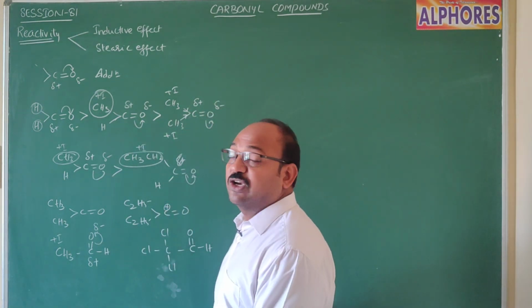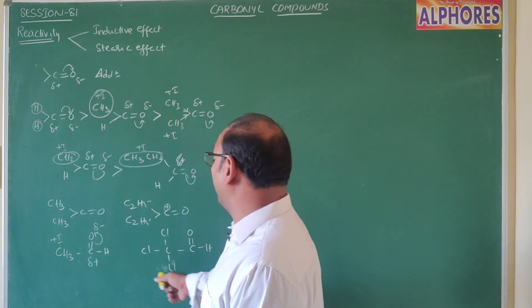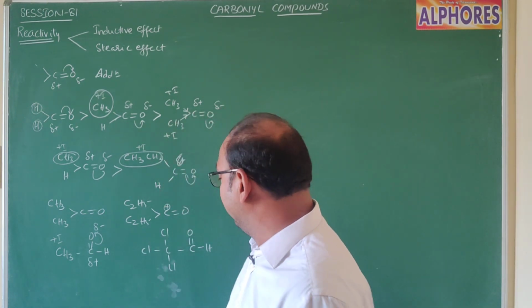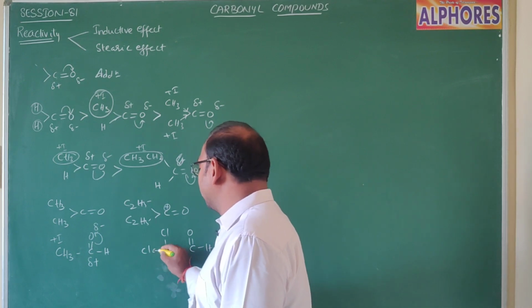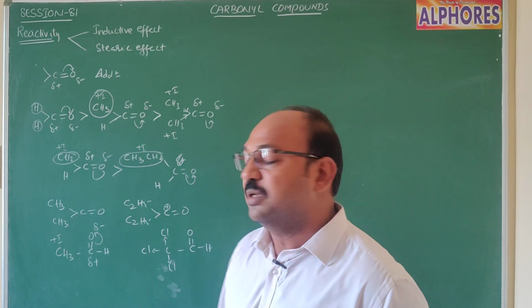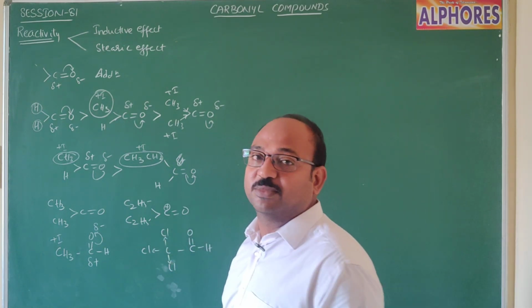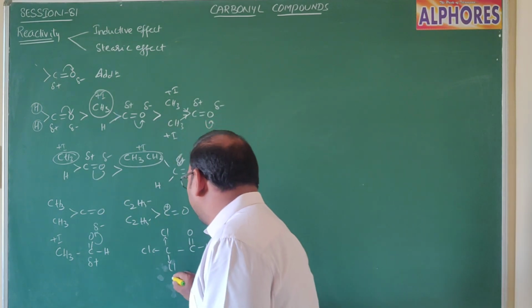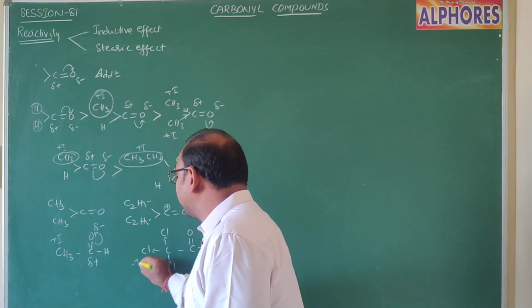Now, in this case, chloral or trichloroacetaldehyde, chlorine, because of its electron withdrawing nature, and moreover here 3 chlorine atoms are there. 3 chlorine atoms means more number of minus I groups. These chlorines are minus I groups.